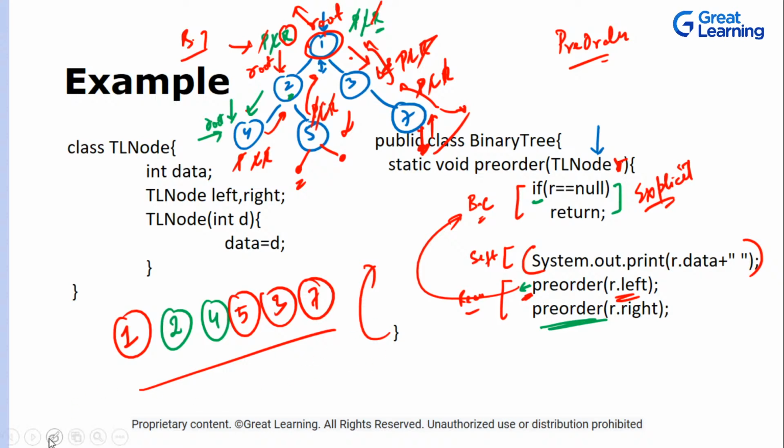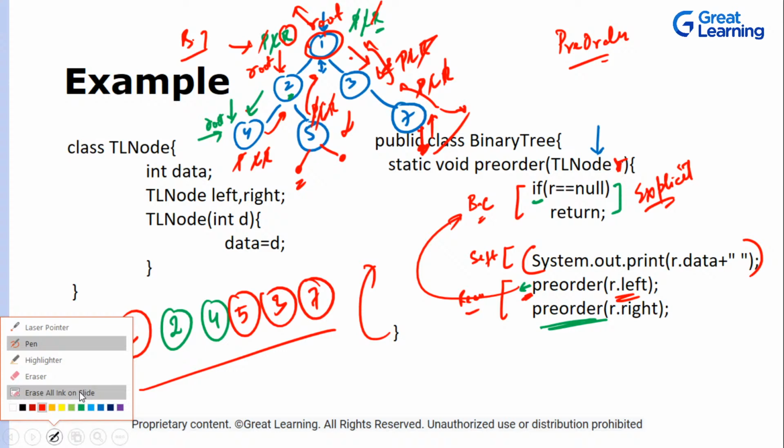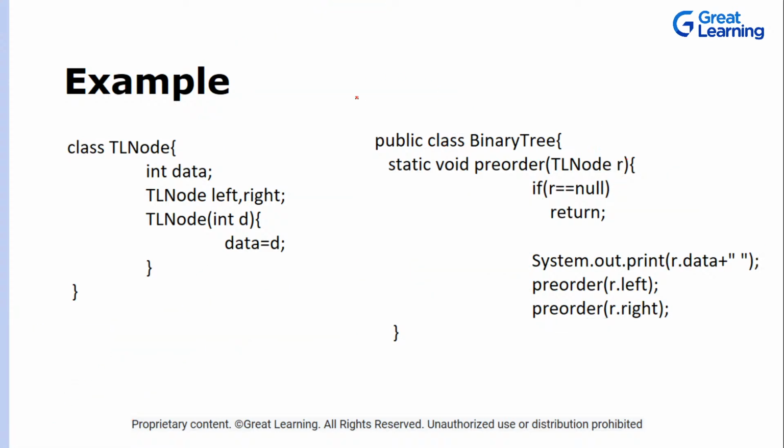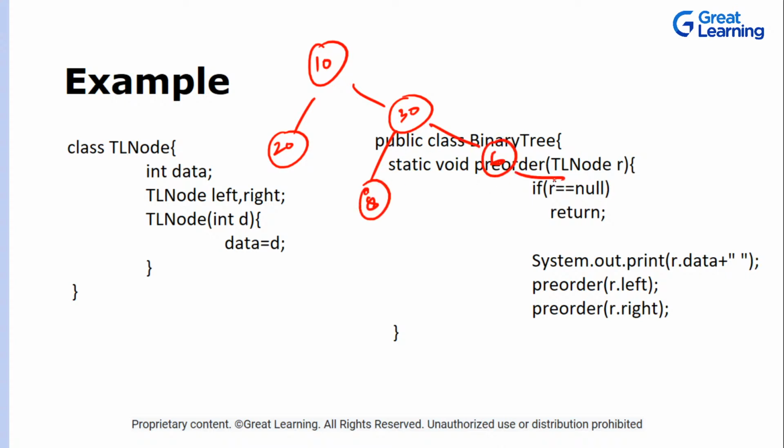Okay, now let me give you an example and I want an answer from you guys. Let's clear the screen and let's write it. Create a tree: 10, 20, then you have 30 over here, then let's suppose you have 8, you have 6, you have 4. Now try to calculate this and what will be the answer quickly, guys.